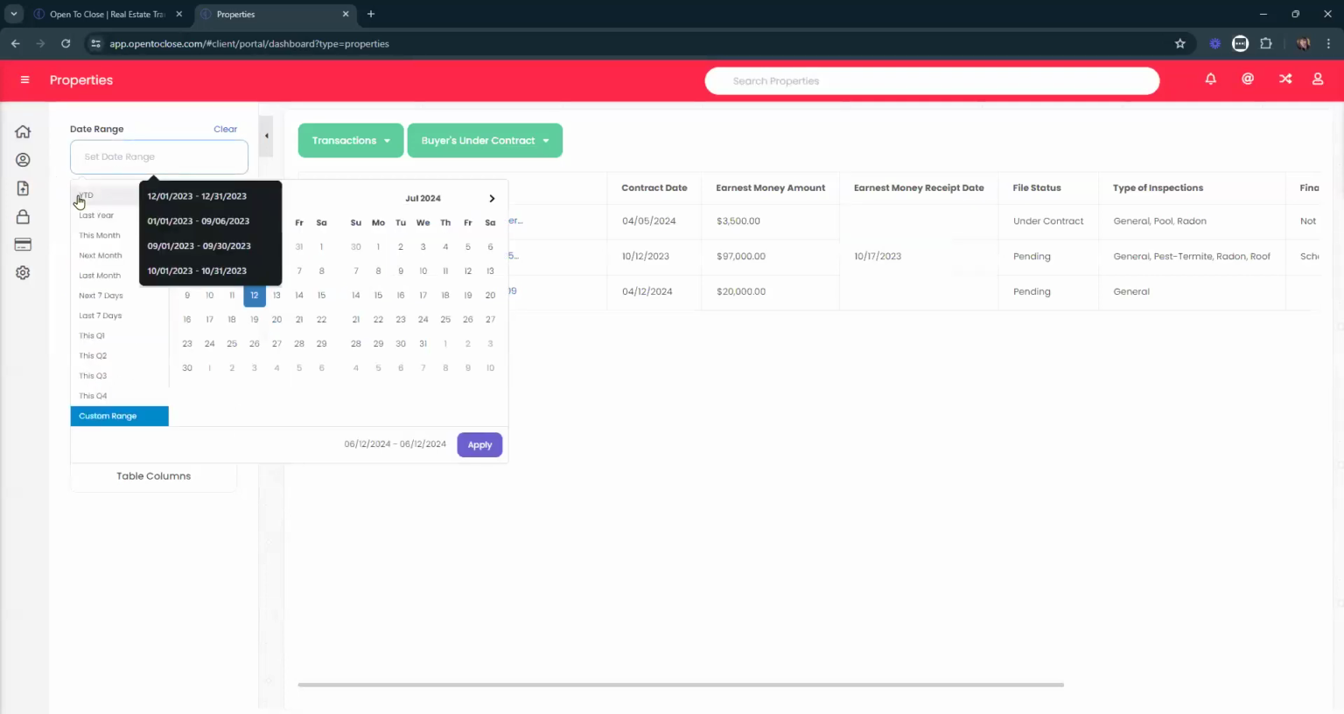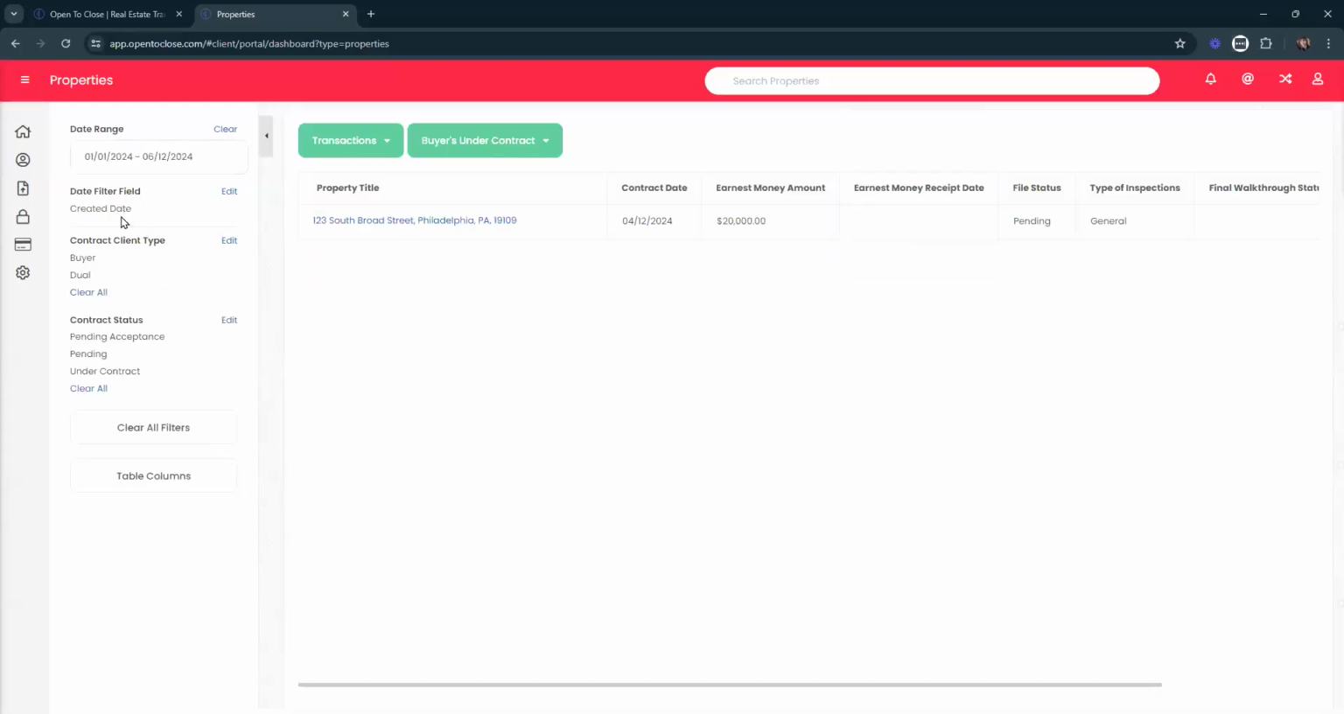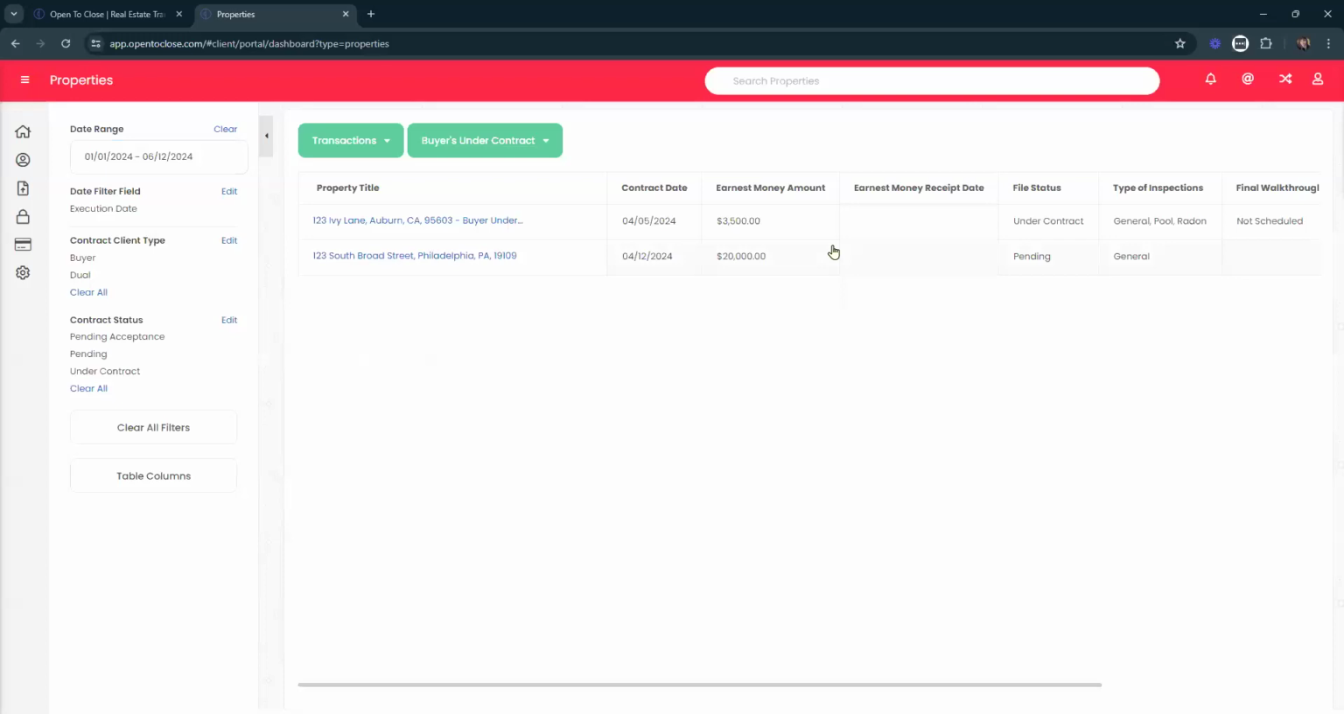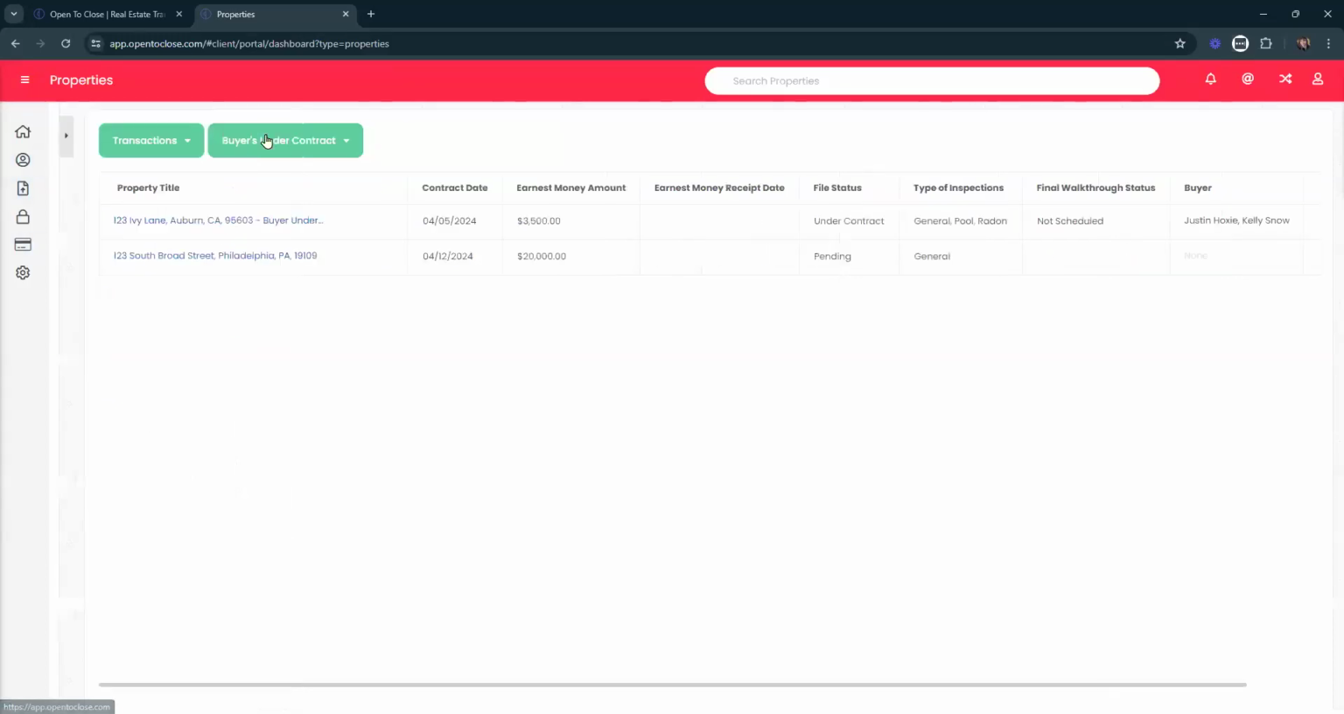So usually I suggest if we're looking for our buyers, maybe we want to see year to date, maybe we want to see this month. I'm going to go ahead and say year to date in this example. We can then click on the created date and select edit. And then here we can say based off of the execution date that lands within this year. So now that we've updated our filters, we can click on this little arrow to collapse this view.